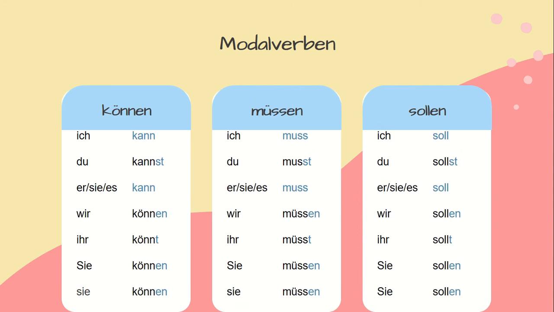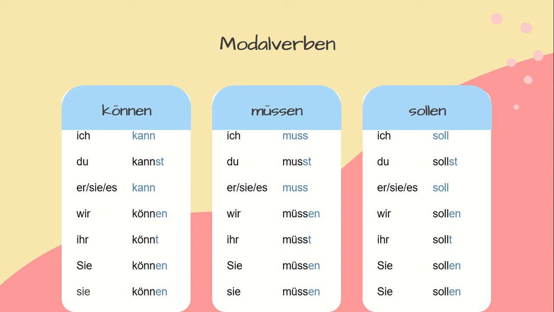The other three modal Verben are können or can, müssen or must, and sollen or should. First, we begin with können. Ich kann, du kannst, sie, es kann, wir können, ihr könnt, sie können.